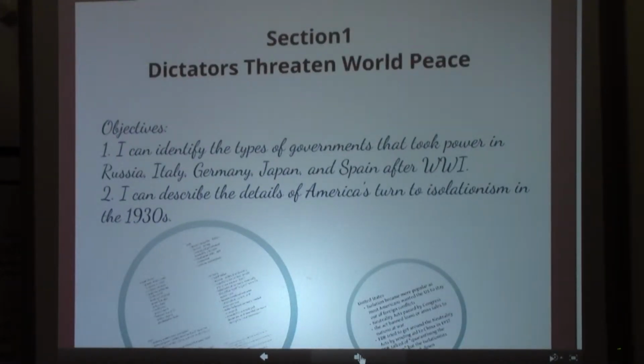Section 1, Dictators Threaten World Peace. Our objectives. I can identify the types of governments that took power in Russia, Italy, Germany, Japan, and Spain after World War I. And I can describe the details of America's turn to isolationism in the 1930s.